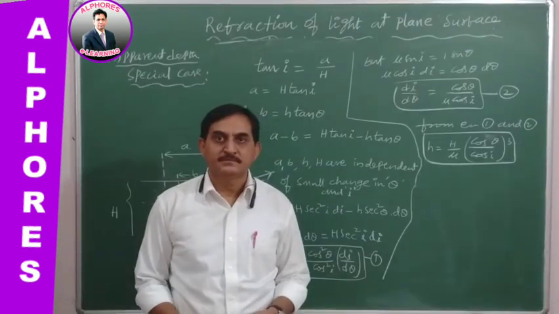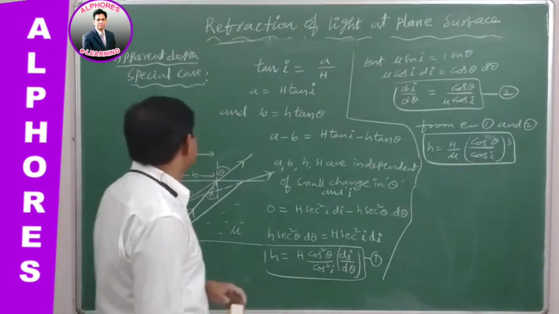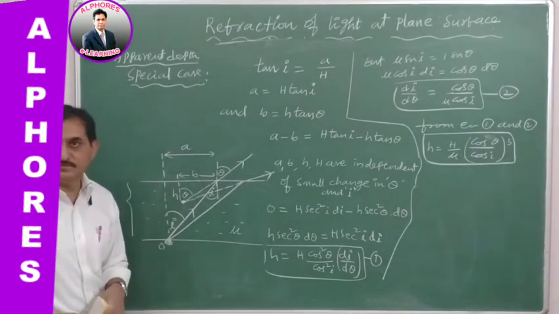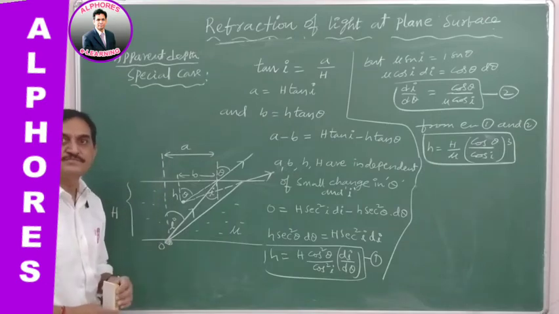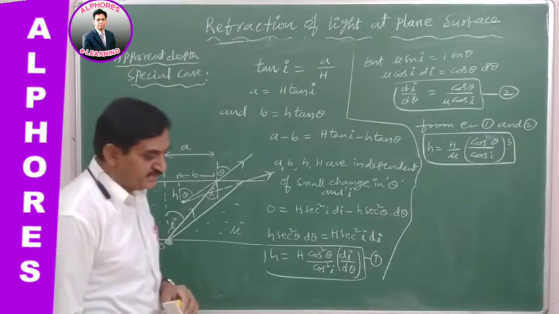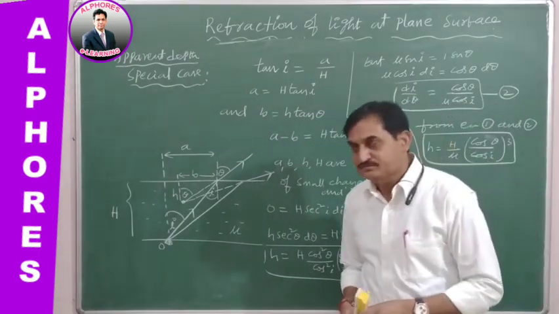Now, let us go for one more case, which is a special one in the case of apparent depth. We discussed apparent depth earlier, but this is a special one. So what is special?